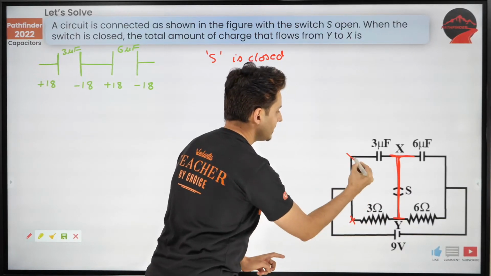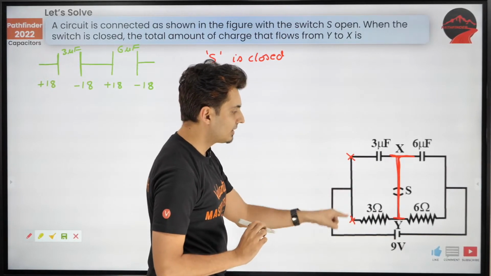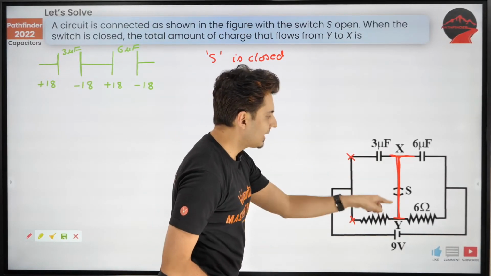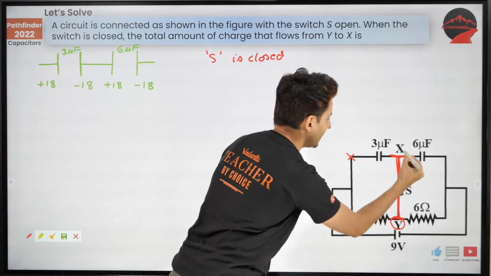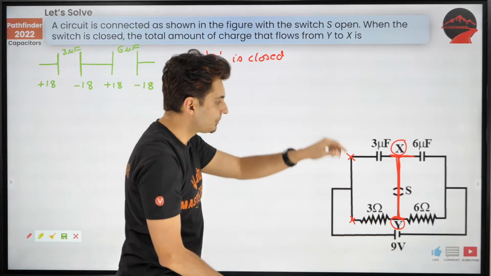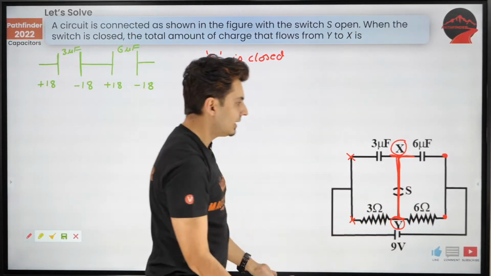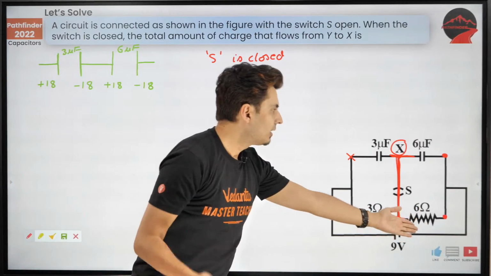Now, if this much is clear, think about it. This point and this point will have the same voltage. Same wire, same voltage. X and Y, obviously. A wire, it's just a switch and a wire, same voltage. This point and this point also the same voltage because it's just a wire.